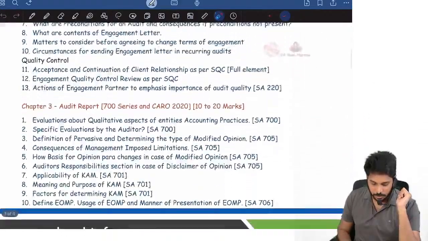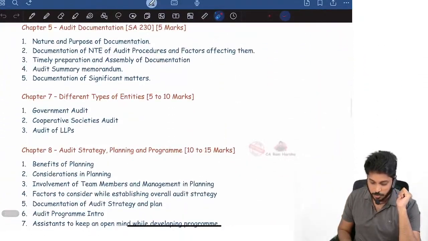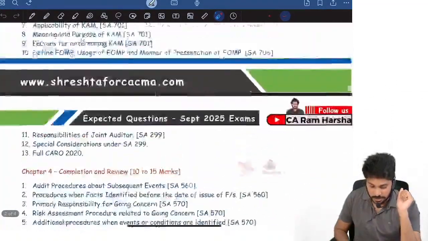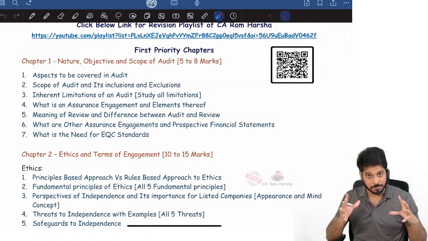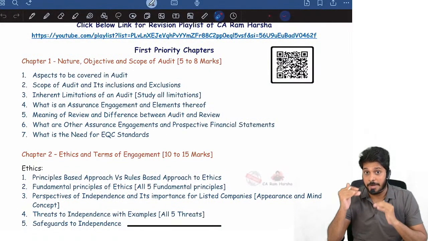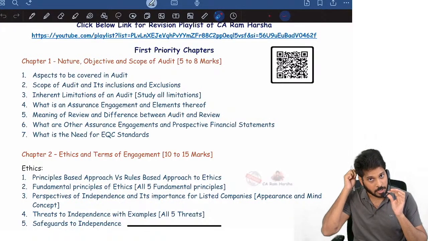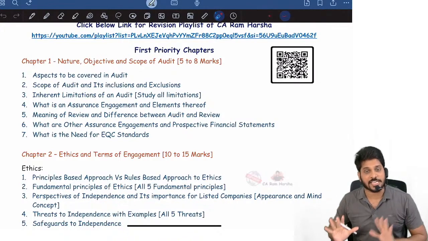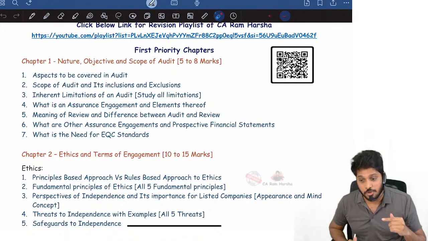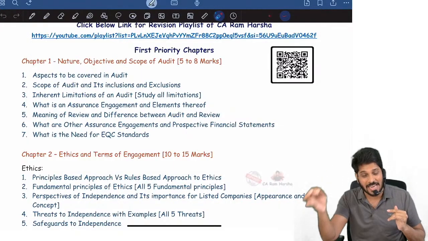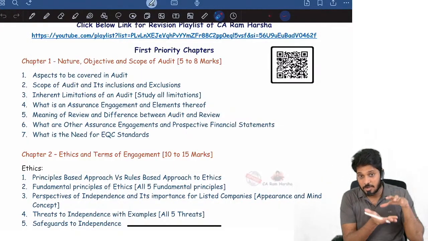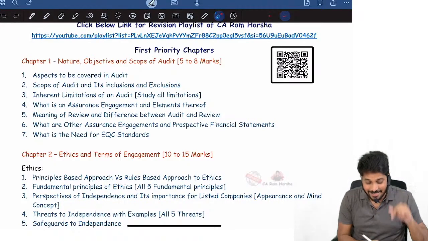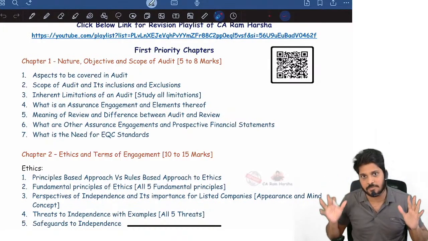So in each chapter, what are all the expected questions that are possible for descriptive purposes? I prepared these expected questions predominantly for descriptive purposes, but this is the minimum. These expected questions are what I call minimum effort, the minimum questions that you should cover. Remember, there can be questions beyond expected questions for sure in each and every chapter, but these are the minimum questions that you must study, and I always recommend studying the balance of questions also, even in the revision which I am going to do tonight, tomorrow, all the revisions that I'm going to upload. In that also 100% of the syllabus has been covered.